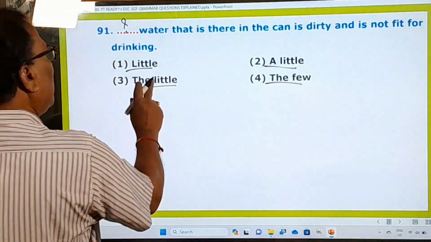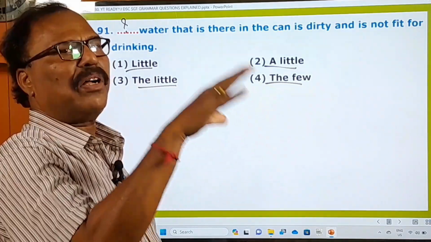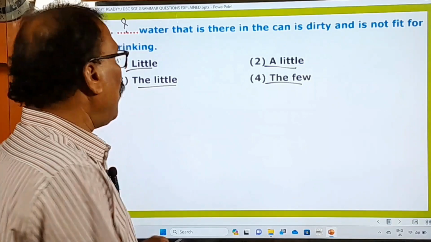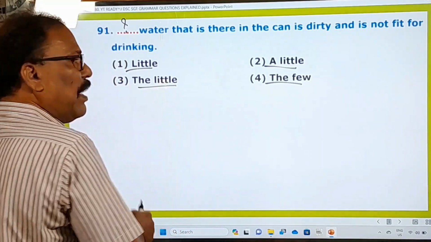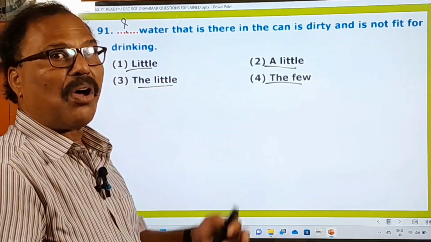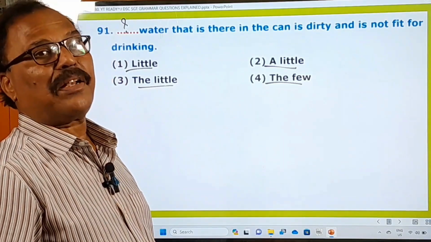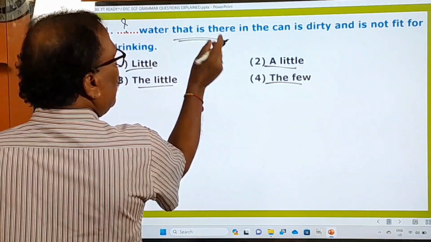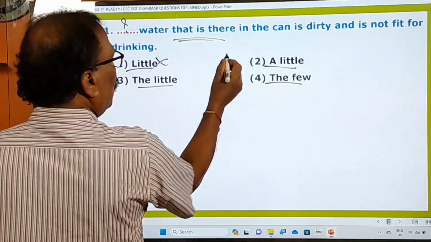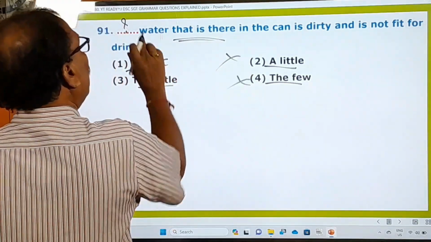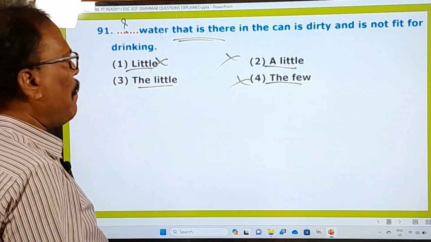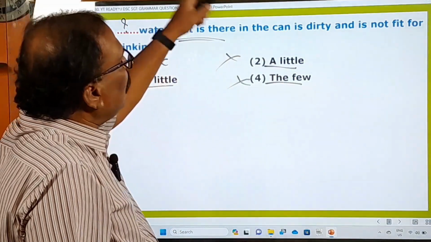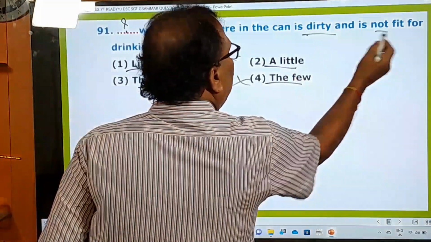So right, the little means whatever that is there. And this is always followed by an adjective clause. It is not used all alone. That point you have to understand. So here, the little water that is there. That is there, an adjective clause is there. The little water that is there in the can is dirty and not fit for drinking.